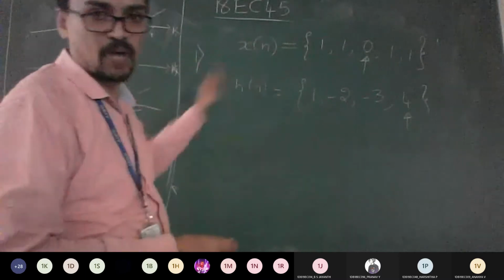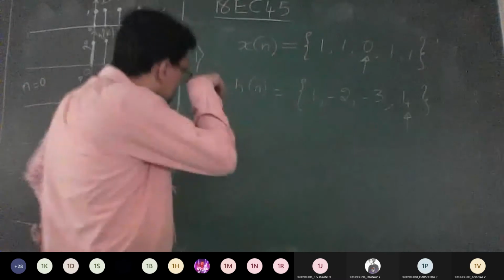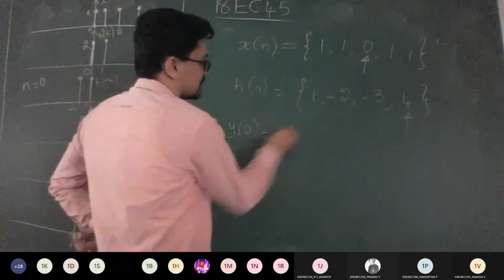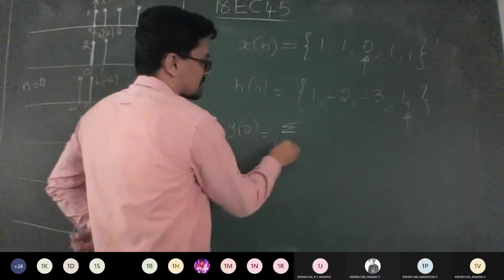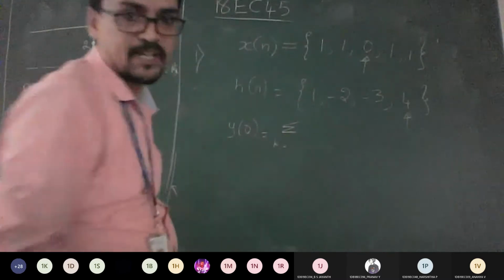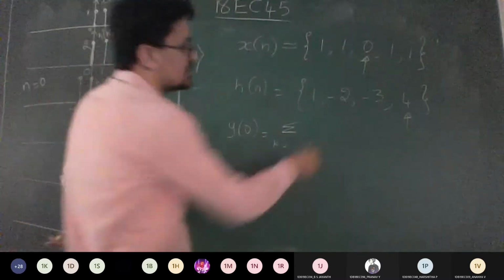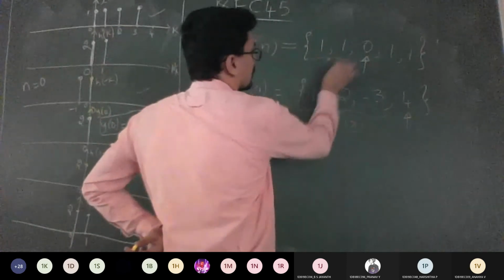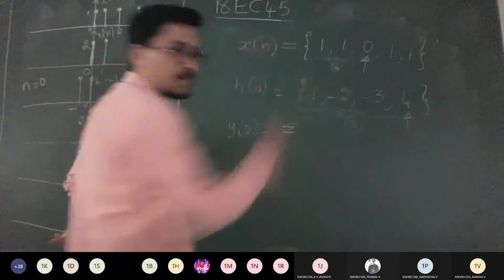Understand, you do the sketching after doing your formula-based method. So y of 0 is equal to the summation, as discussed, from minus infinity to plus infinity. Towards the negative side you have 3 here, towards the positive side you have 2 here. So it means 3 plus 2, 5. Same logic as we did previously.